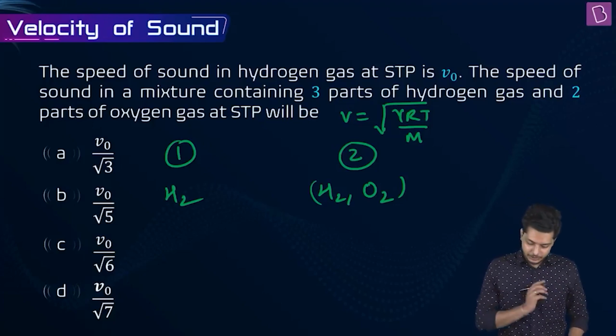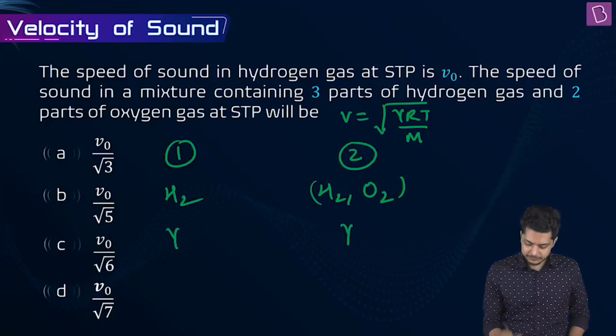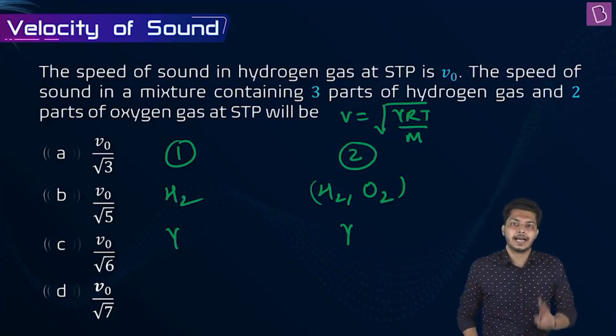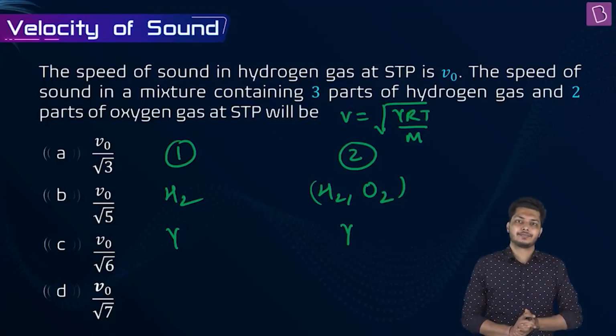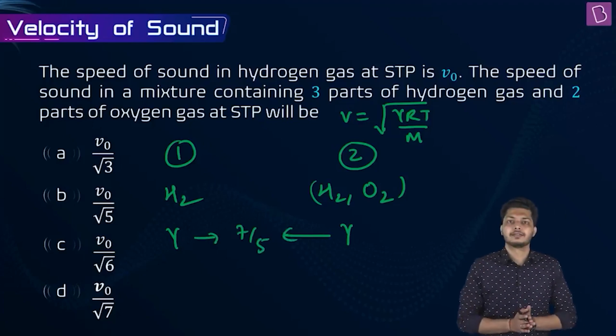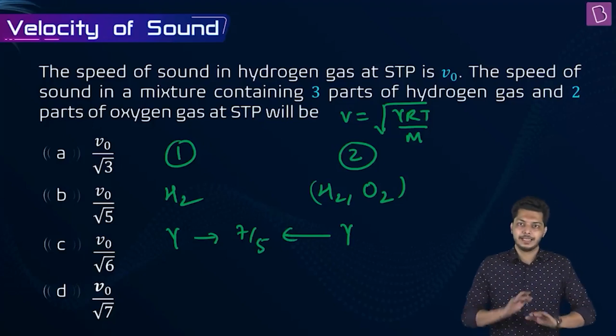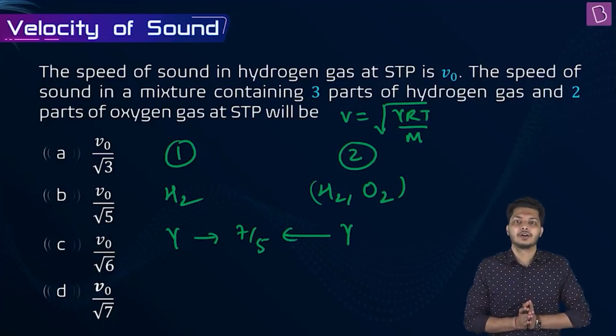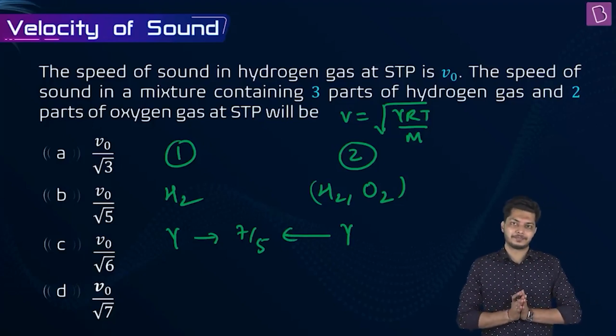Correct? Talking about gamma, in both the cases, we have only diatomic gases. That means gamma will be 7 by 5 for both of them. That means for this question, in both the cases, gamma is same. So we can say gamma is constant for this problem.